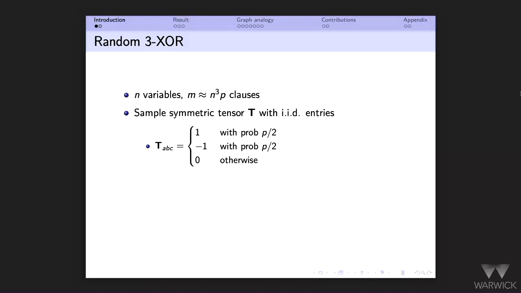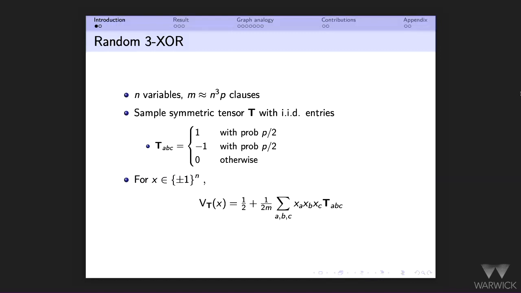Good. Now, if you give me an assignment, which is just a plus minus 1 vector, then its value is essentially 1/2 plus the product between the tensor of x and the tensor t. Here I'm normalizing by the number of clauses.